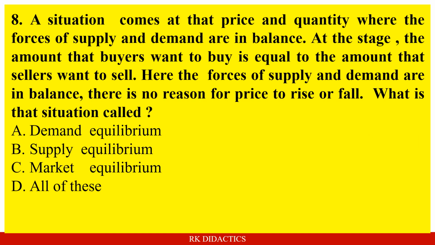A situation comes at the price and quantity where the forces of supply and demand are in balance. At this stage, the amount that buyers want to buy is equal to the amount that sellers want to sell. Here the forces of supply and demand are in balance. There is no reason for price to rise or fall. What is that situation called? Option A. Demand equilibrium. Option B. Supply equilibrium. Option C. Market equilibrium. Option D. All of this. And the answer is C.